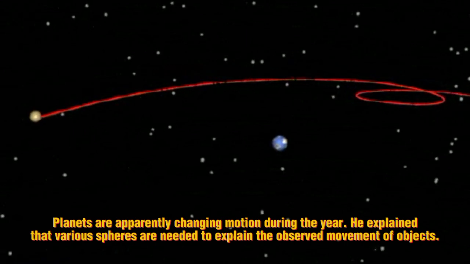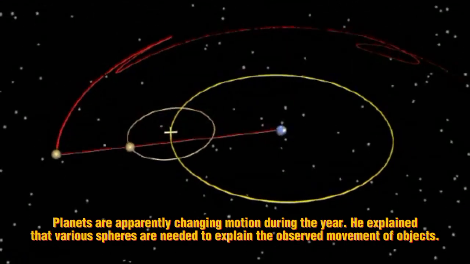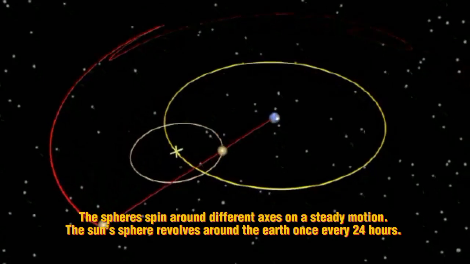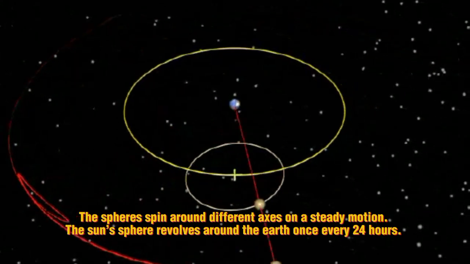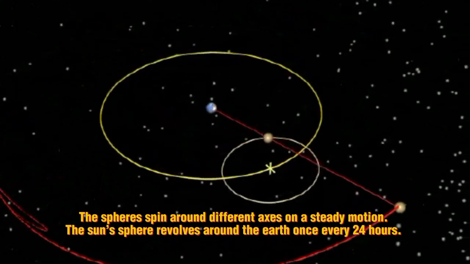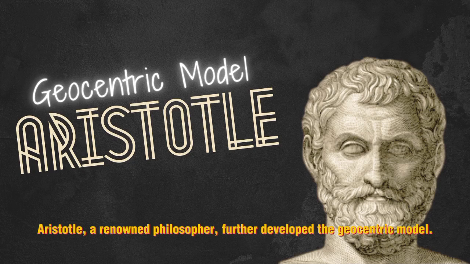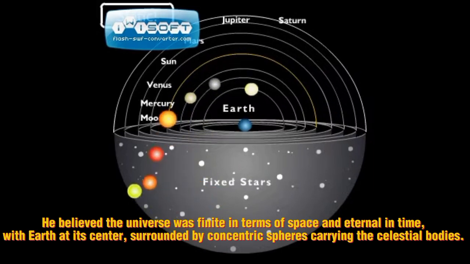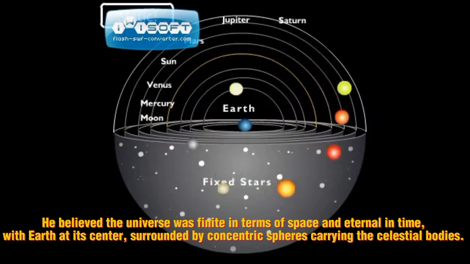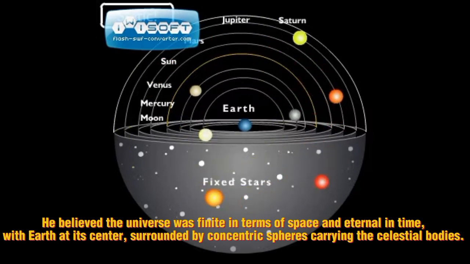He explained that various spheres are needed to explain the observed movement of objects. The spheres spin around different axes at a steady motion. The sun sphere revolves around the Earth once every 24 hours. Aristotle, a renowned philosopher, further developed the geocentric model. He believed the universe was finite in terms of space and eternal in time, with Earth at its center, surrounded by concentric spheres carrying the celestial bodies.